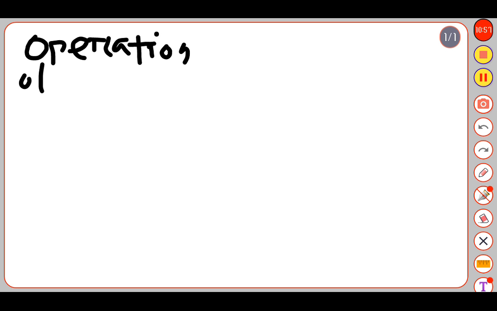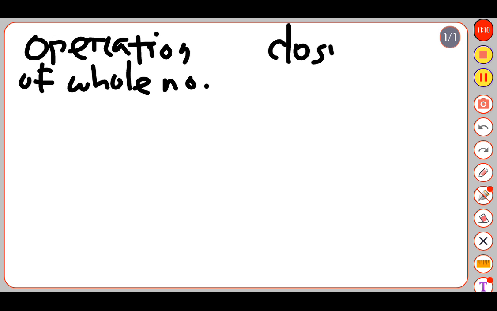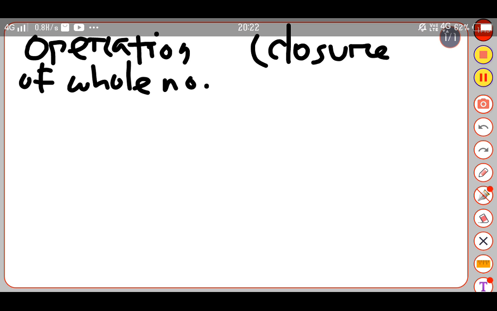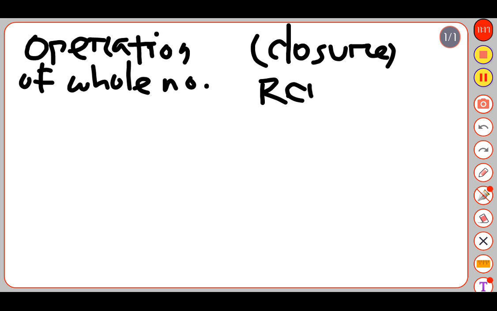Now we can prepare a table also, that is, operation of whole number, closure, remarks.